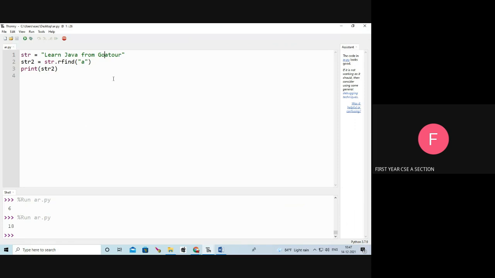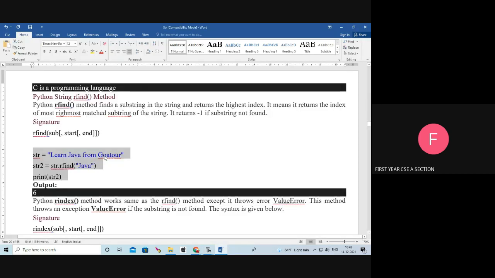What is the index number for this A? Starting from 0, 1, 2, 3, 4, 5, 6, 7, 8, 9, 10, 11, 12, 13, 14, 15, 16, 17, 18. Index number is 18. See the output, index number 18. That is the rfind. rfind means the rightmost matched substring, it returns the highest index. Find means it returns the first index number. rfind means it returns the last index number of the substring.